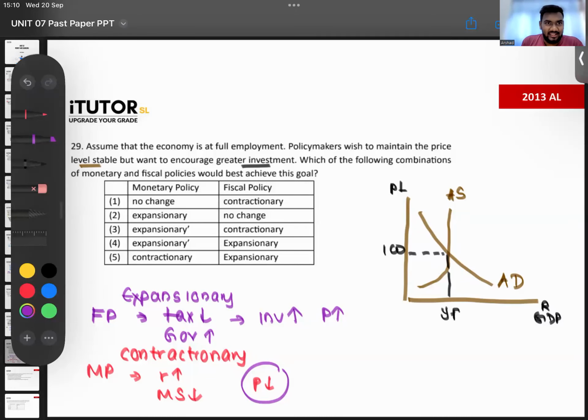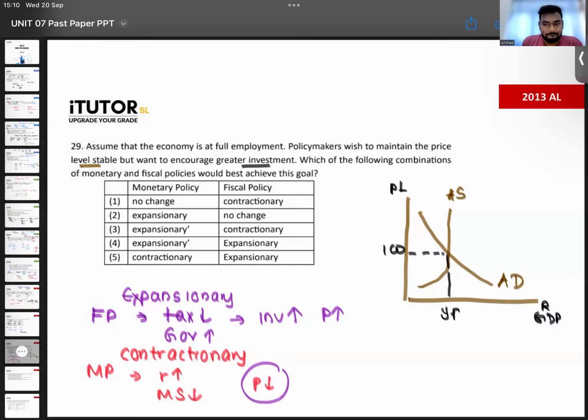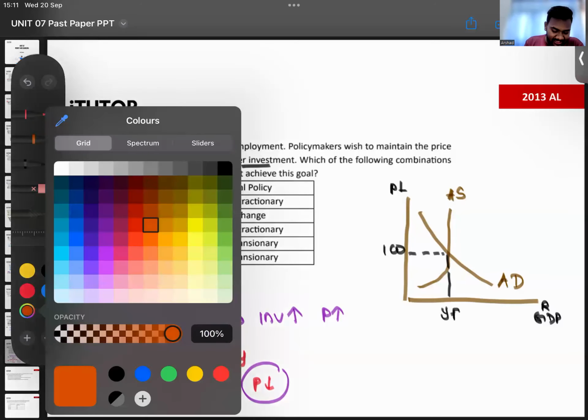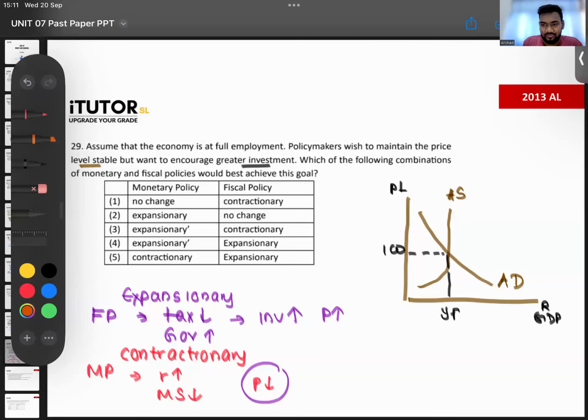Is that okay? How, to what extent it will work in real life is again questionable. In theory, it will work. In real life, it might not work exactly the same way because there are so many other factors that will shape it. It's a bit of a harder question, guys. Not a very easy one to do.